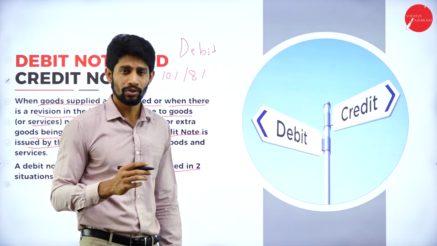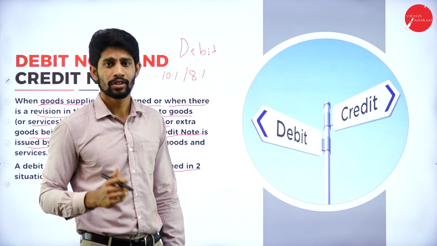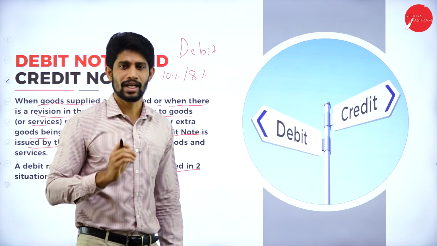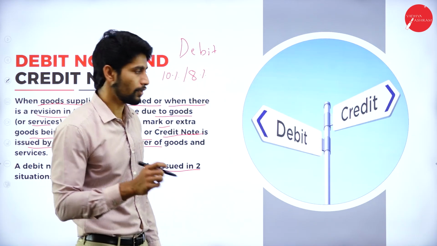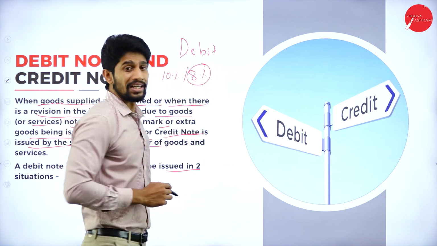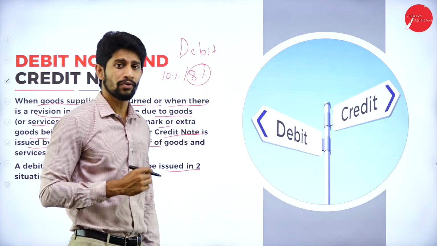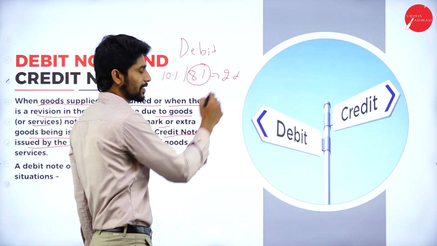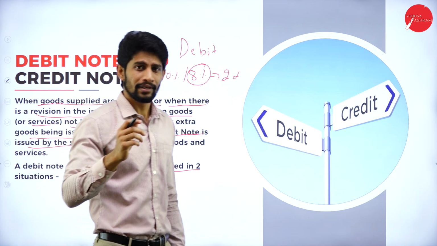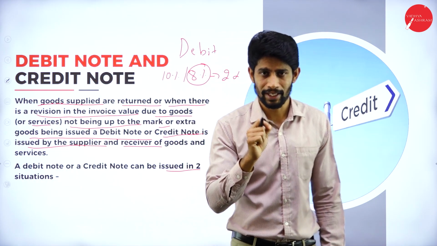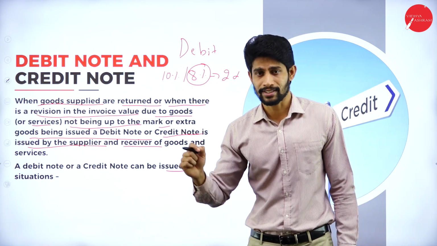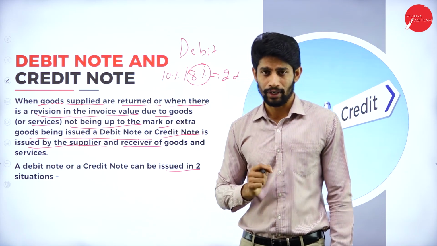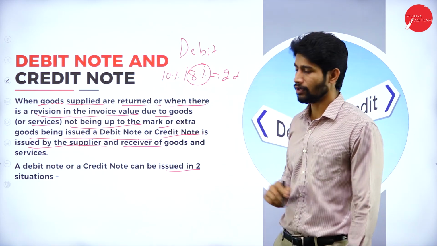So what is he supposed to do? He is supposed to issue a debit note to the recipient, the buyer of the product, stating that I am supposed to charge 10% of tax, but by mistake I have charged only 8% of tax. So now you are supposed to pay back the remaining 2% of tax amount. That means if the supplier is charging less than the actual tax rate, or less than the actual value of the product, at that time the debit note will be issued.